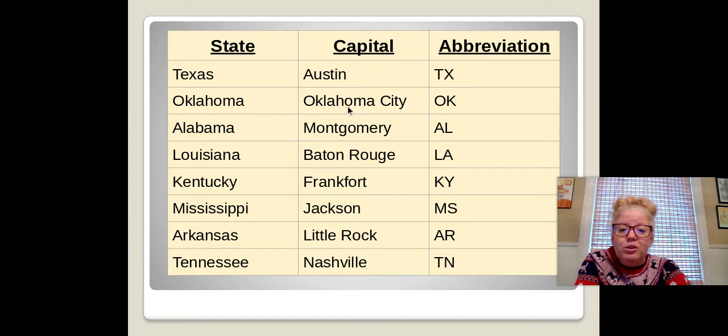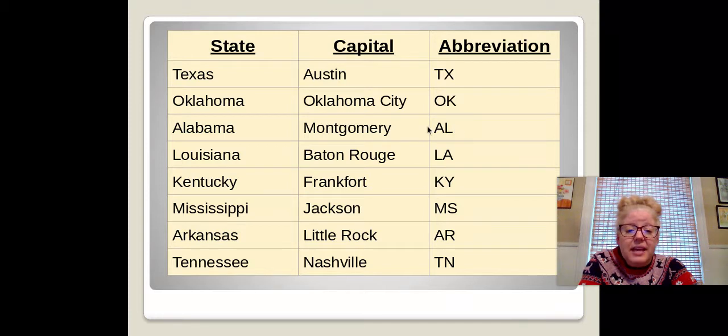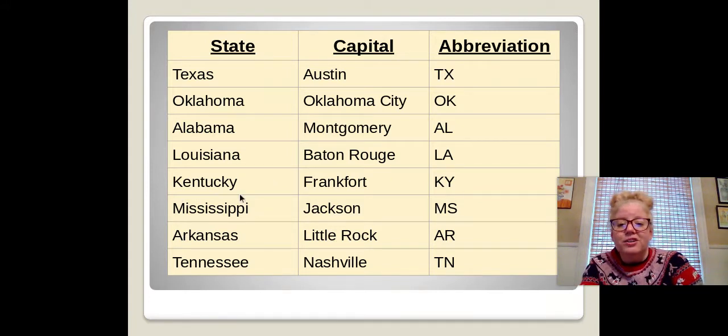Oklahoma, the capital is Oklahoma City. The abbreviation is OK. Think Oklahoma is OK. Alabama, Montgomery is the capital, and the abbreviation is AL, first 2 letters. Louisiana, the capital is Baton Rouge. The abbreviation is LA, the first and last letter. Kentucky, the capital is Frankfort. The abbreviation is KY, which is the first and last letter.